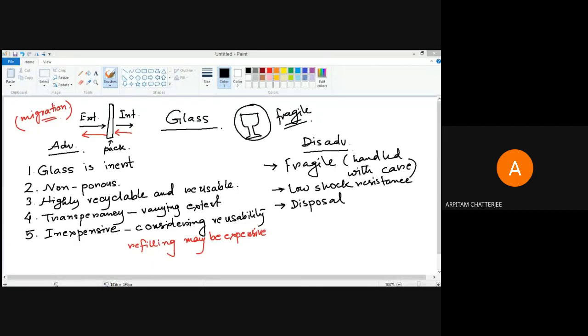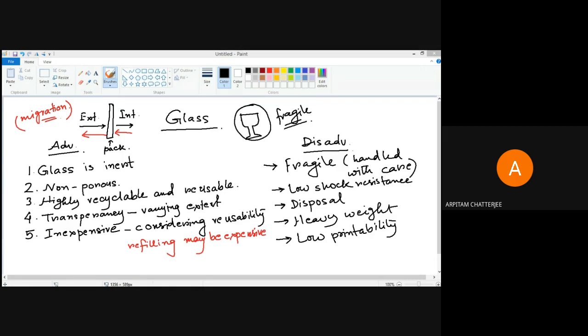Another important disadvantage is its heavy weight. Generally, glass containers are heavy in terms of their weight. And another important thing is very low printability, and that's why you will see in most cases the glass container is not printed; rather, paper labels are put onto it.